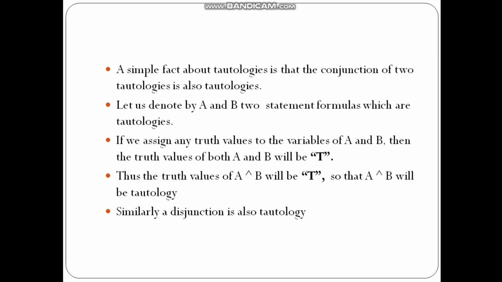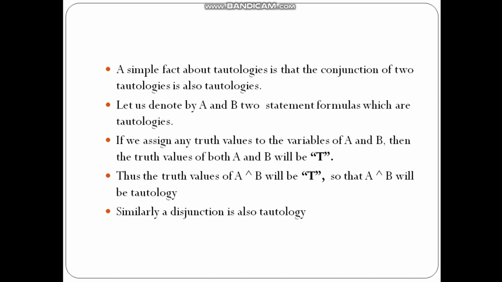A simple fact about tautologies is that the conjunction of two tautologies is also a tautology. That is, whenever two tautologies are ANDed together, or if you take the disjunction, then also it is a tautology. So the conjunction of two tautologies is a tautology, and the disjunction of two tautologies is also a tautology. Similarly, this holds for contradictions also.